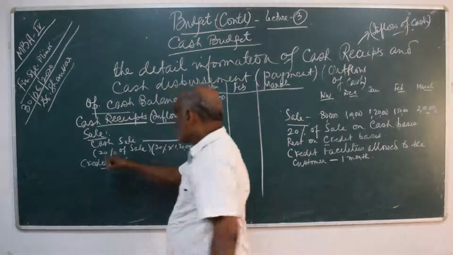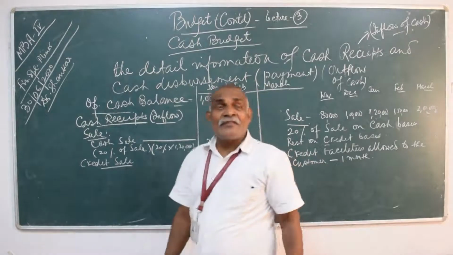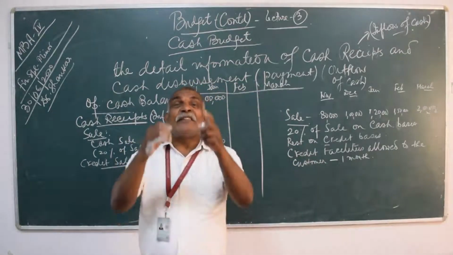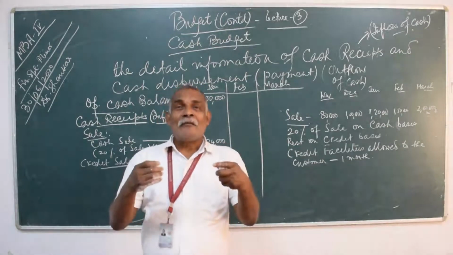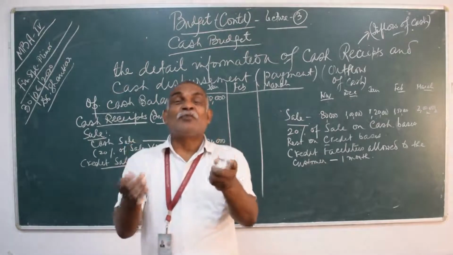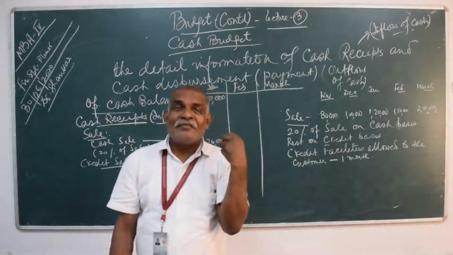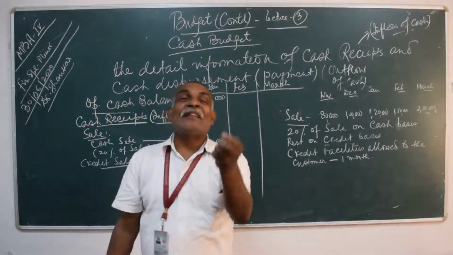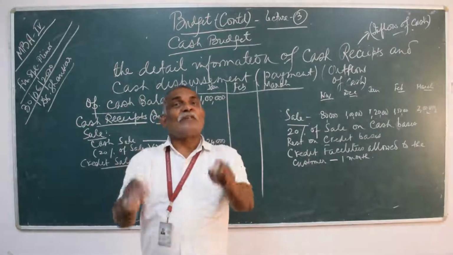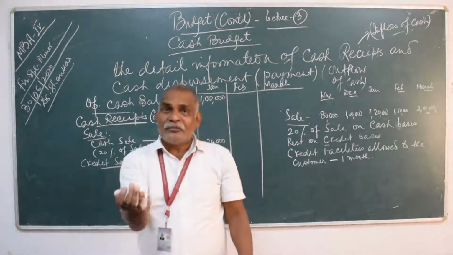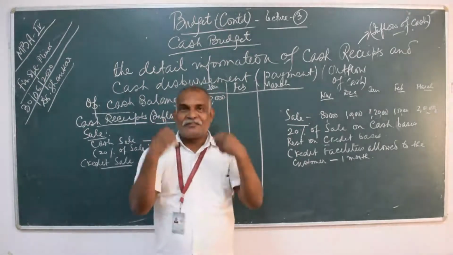Sale you have written. Cash sale. Cash sale is 20%. Now credit sale. Credit sale means the sale which is the payment is postponed for future. So how much period the payment is postponed for 1 month? So after 1 month you will collect the amount from the customers, that is from debtors. हम 1 महीने का हमने क्रेडिट फैसिलिटीज दी है, तो हमें 1 महीने के लिए रुकना होगा और 1 महीने के बाद मुझे वो पैसा 80% जो सेल का है 1,20,000 का, that I will collect.